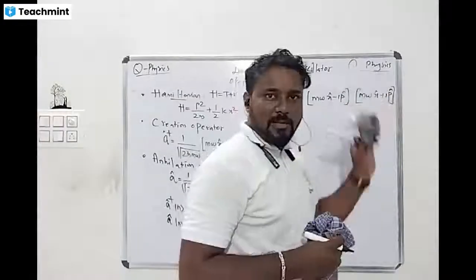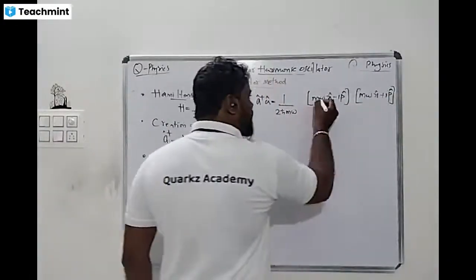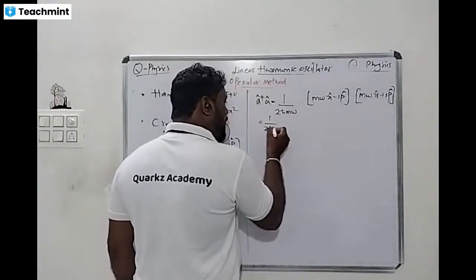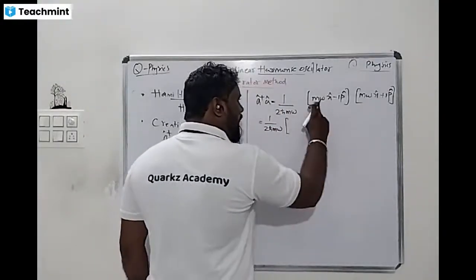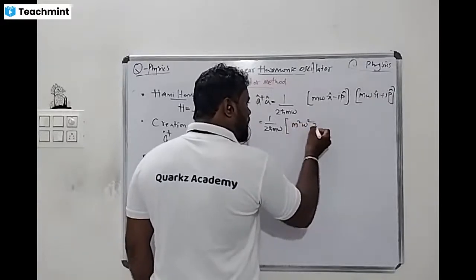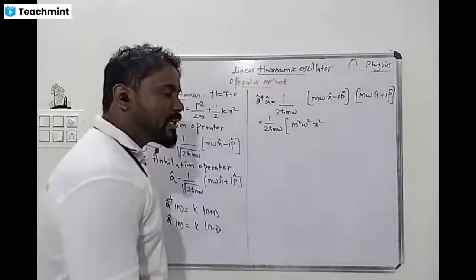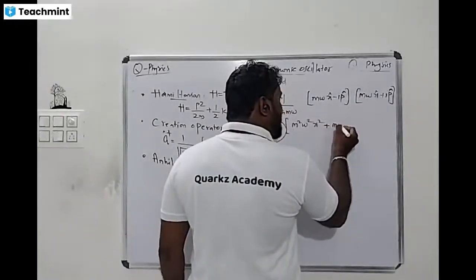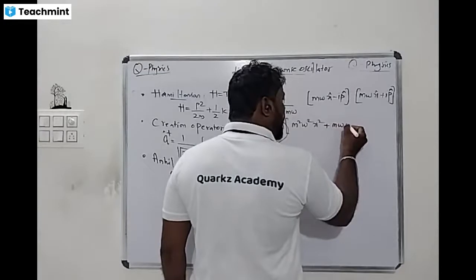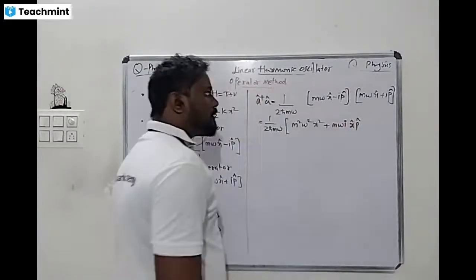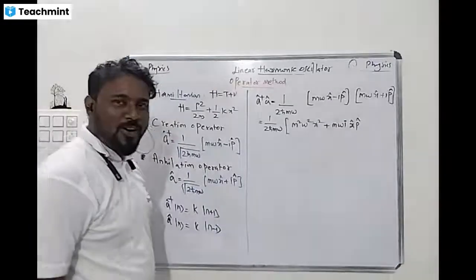Normal algebra. Tell me what we get: first take x and multiply it with this. 1 divided by 2 h cross m omega, multiplied by m omega x, gives m square omega square x square. Next, multiplying with the other term gives plus m omega x i p. A plus B, A minus B gives A square minus B square. Not like that, not like that.